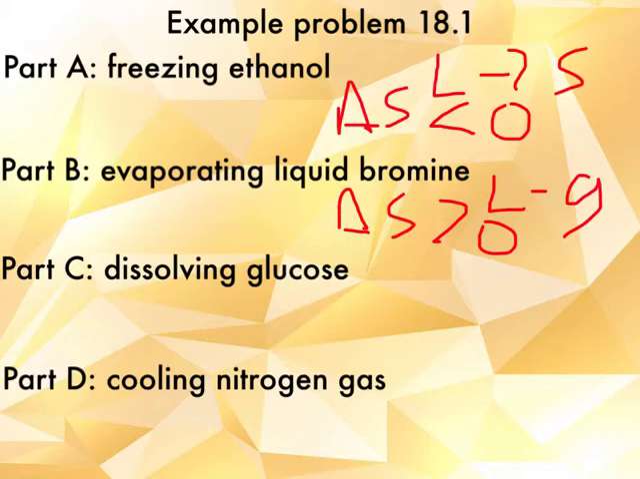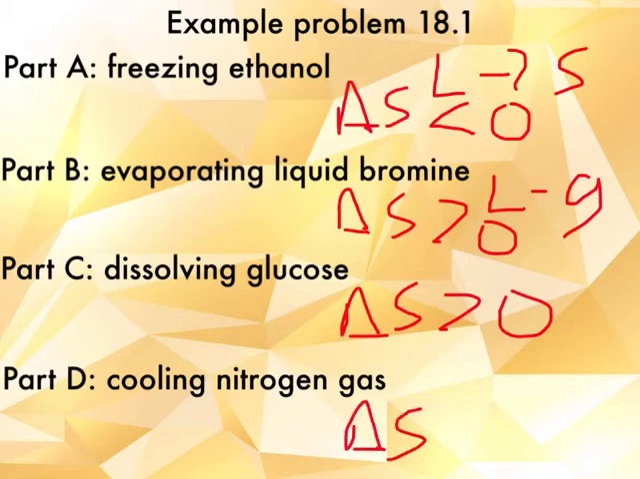Part C, dissolving glucose. If we're dissolving glucose, we're actually increasing the number of places where the energy can be distributed. And therefore, the delta S is going to be greater than 0. However, if we're cooling a gas, remember, gas particles have higher kinetic energies at higher temperatures. So if we cool the gas, the particles are going to slow down and therefore be able to come closer together, or if you prefer, be less spread out. And as such, the entropy of the system is going to be less than 0.